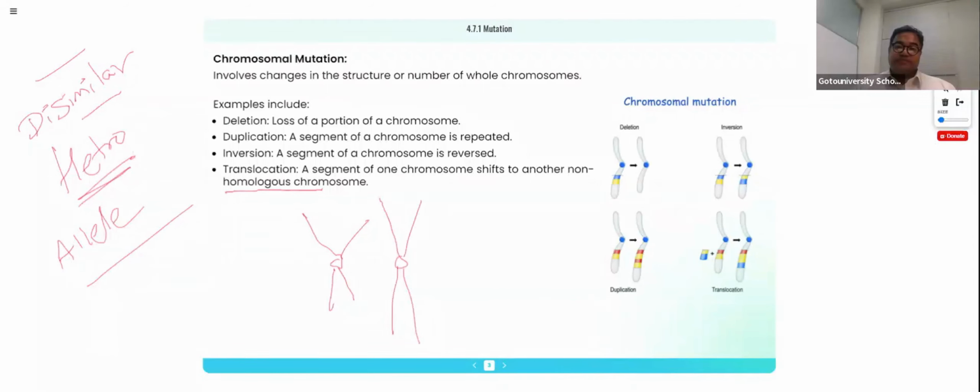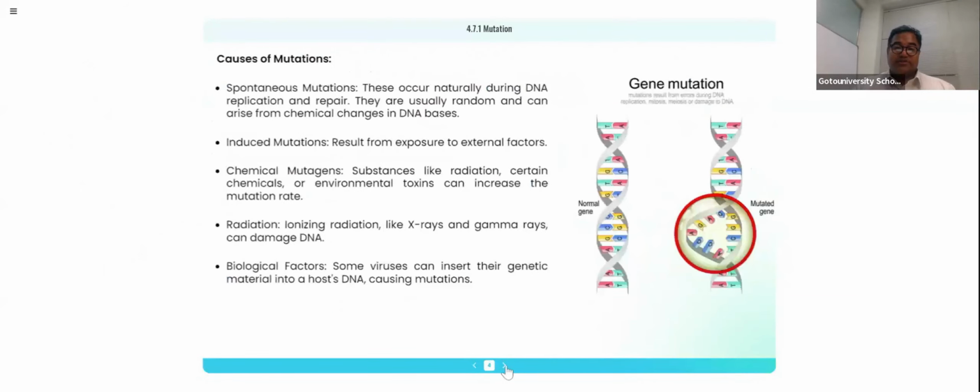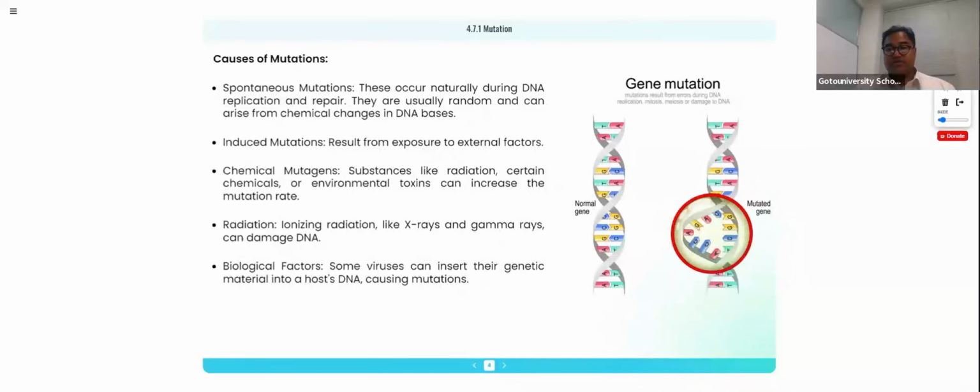So now we are going to the next explanation: causes of mutation. Spontaneous mutation. What do you mean by spontaneous mutation? It is happening continuously. In this, what happens exactly? During the DNA repair process and the replication process. So this will be reversed in nature, but it can't be reversed if it is because of the mutation causing agent, right?